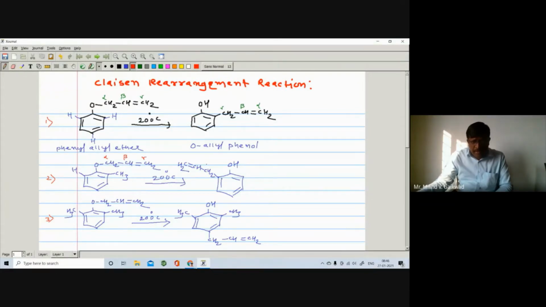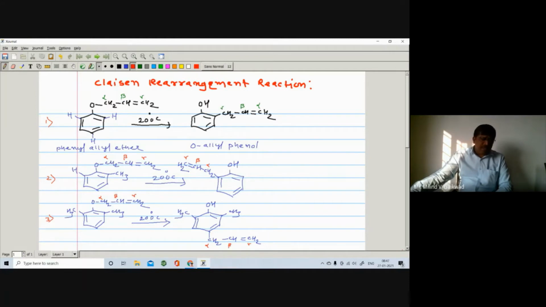In the third example, here is alpha carbon, beta, and gamma, but in the final product again it is alpha carbon, then beta carbon, and then gamma carbon. So either you write alpha, beta, gamma, or you can also label the carbon with the corresponding isotope. Then you can get such a type of product.